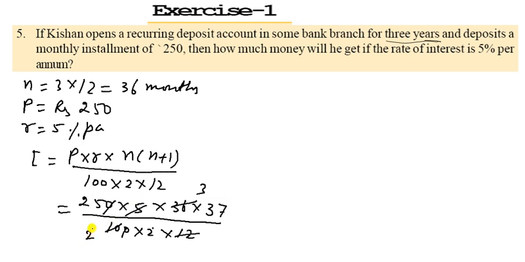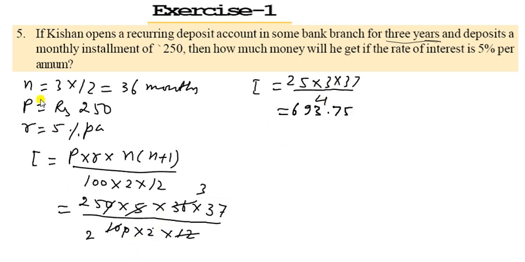So interest is equal to 25 into 3 into 37 divided by 2 to the 4. Dividing this, it becomes 693.75 rupees. That is the interest.